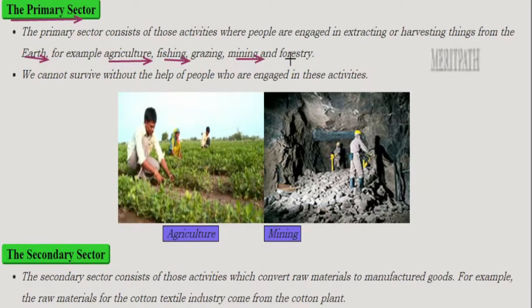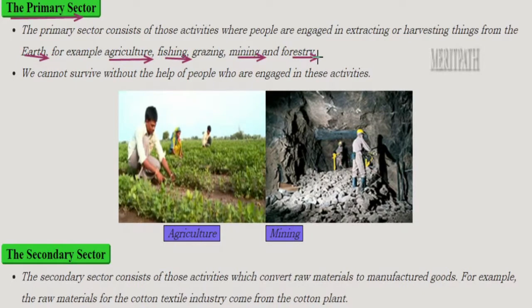Then there is forestry. People go and cut the wood from the forest and sell it in the market for the manufacturing of furniture, paper, etc. Forests also grow on the surface of the earth, right? So here also we are extracting wood from the surface of the earth. That is how we are making a living by extracting or harvesting things from the earth.